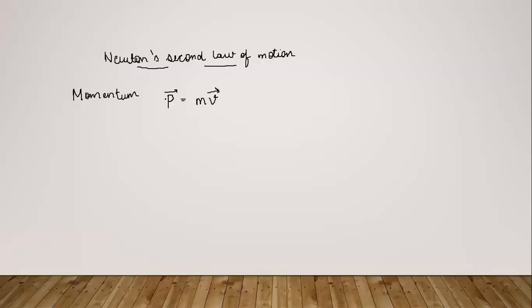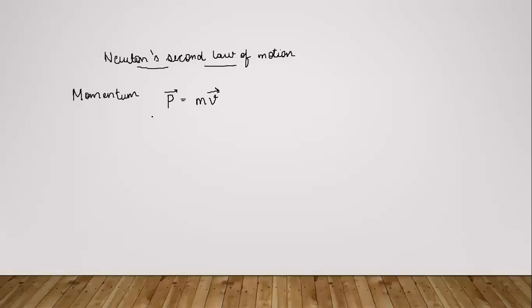Now in this expression you can see that velocity is a vector quantity, and we had studied in the lectures on motion in a plane that when a vector quantity is multiplied by a scalar quantity, and mass is a scalar quantity, the result will be a vector quantity only. So that's why momentum is also a vector.